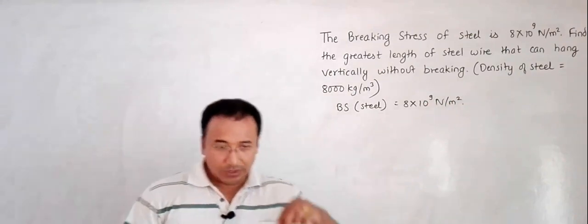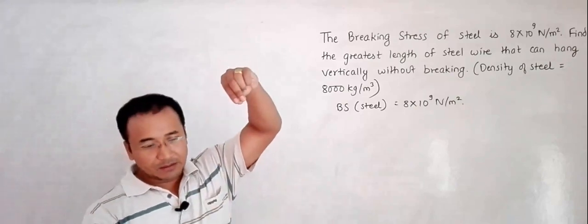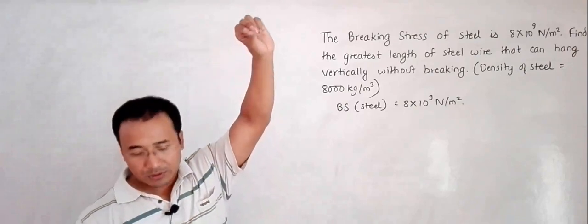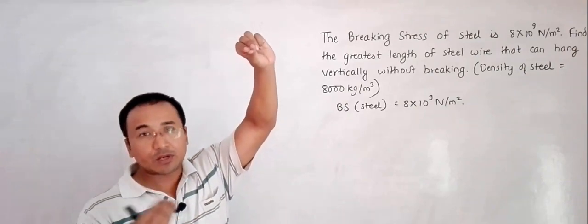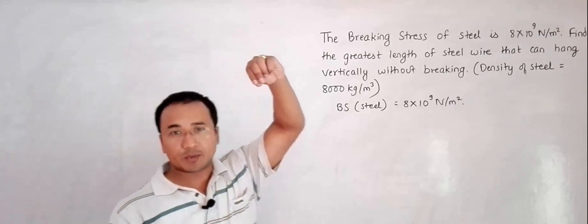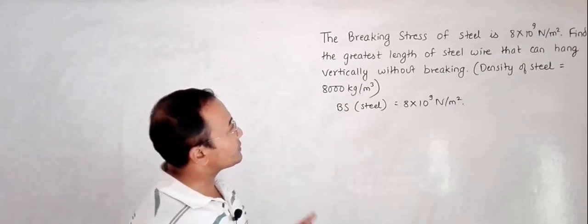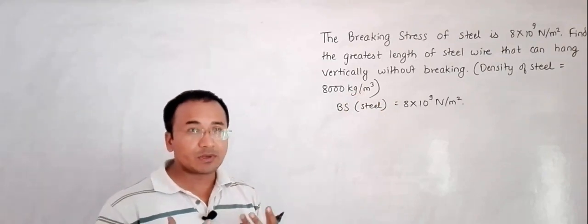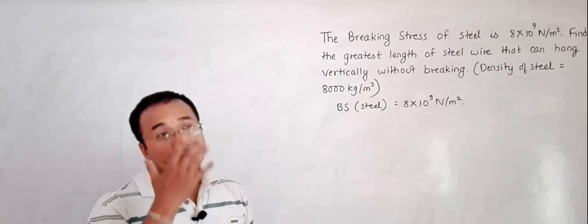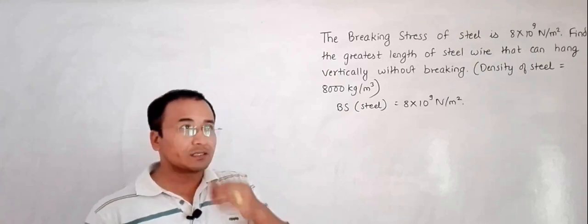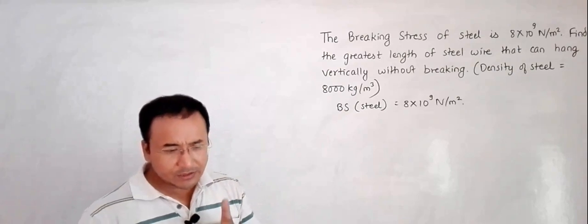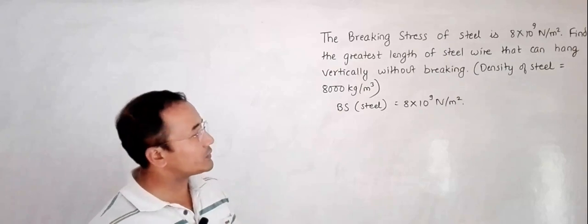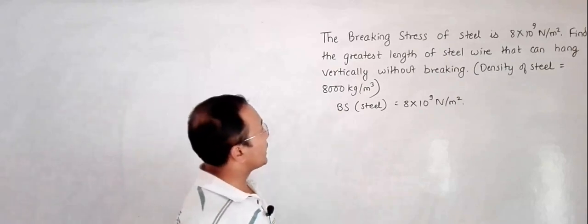What happens is, when we suspend a certain weight, the weight puts a stress on these things. As you go on suspending more and more, the weight of the lower part will be putting more and more stress on the molecules of the upper part. Ultimately, if the weight is very high, it might exceed the maximum breaking force that it can withstand. So there is a certain limit to the length that can be supported, and after that it will break. That's what we have to find out here.